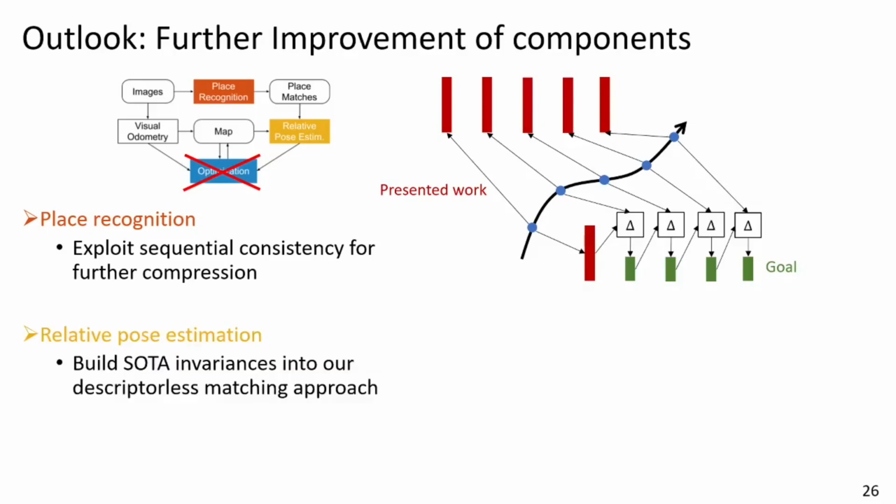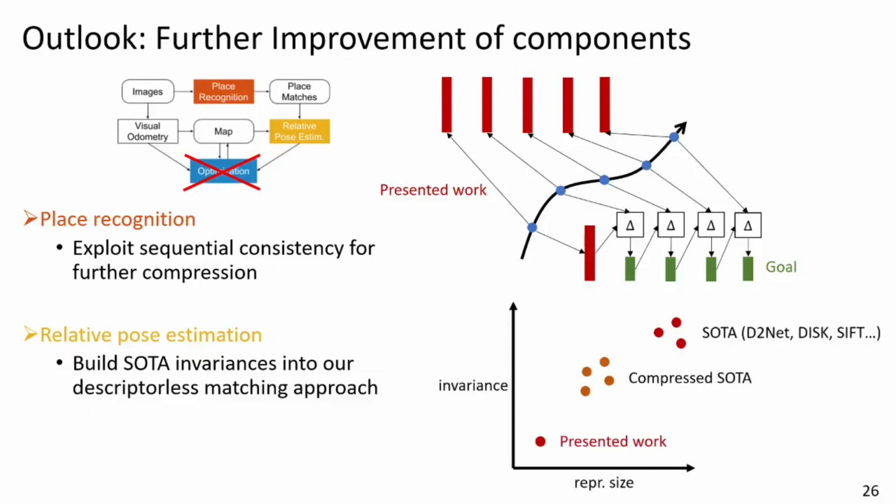In relative pose estimation, I would be really excited about building state-of-the-art invariances into our descriptorless matching approach. If we look at the trade-off between representation size and invariance, our presented work is very compact when it comes to the representation size, but does not exhibit many invariances. State-of-the-art work, in contrast, has not very compact representation, but some of them show really amazing invariances to things like viewpoint changes and appearance changes.